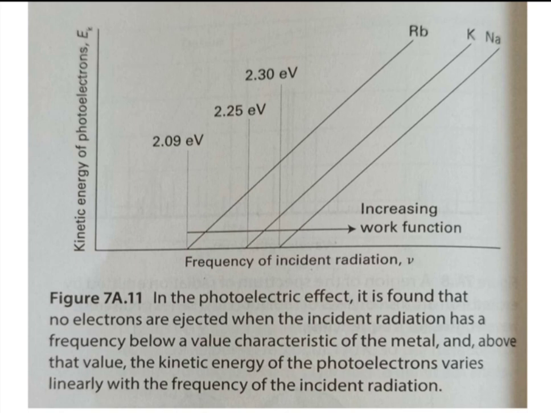Means when the threshold value is attained, after that kinetic energy is directly proportional to the frequency of the incident radiation, and it varies linearly for each metal. For Rb, potassium, sodium, the kinetic energy varies linearly with frequency for each metal.